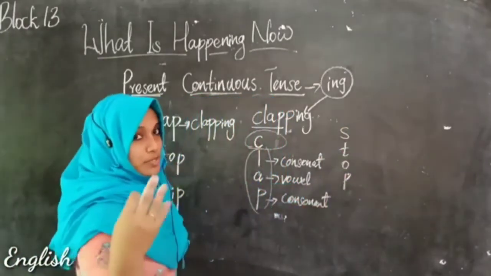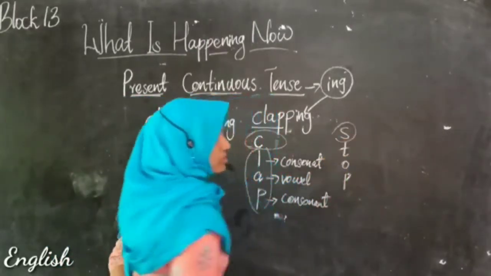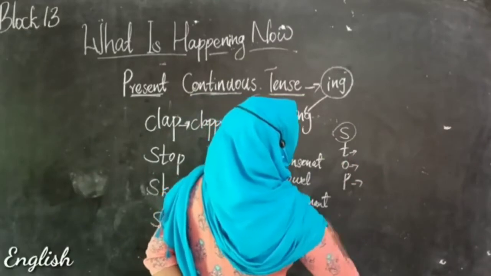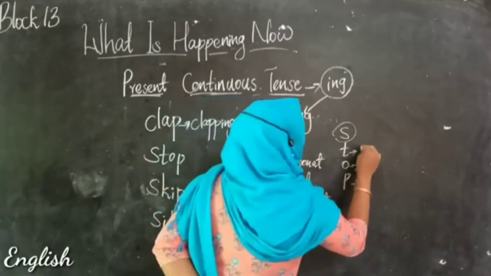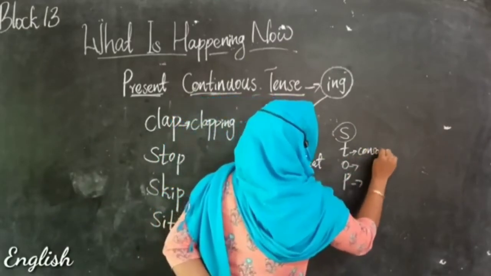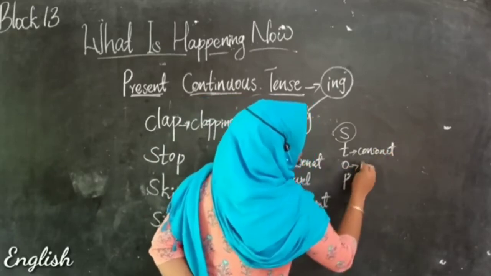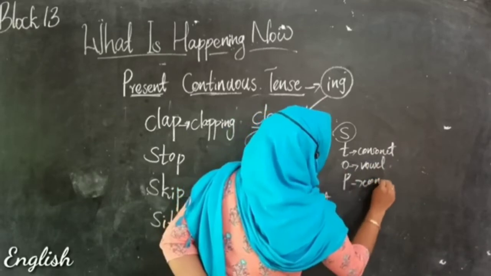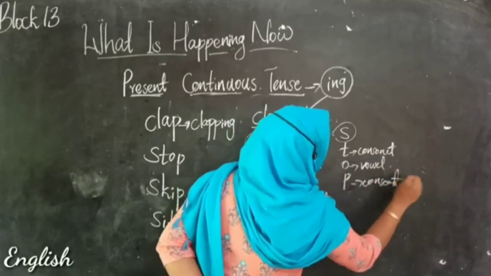S-T-O-P, stop. Let's forget about the S and just take the last three letters. T is a consonant, and O is a vowel, and P is also a consonant, right?